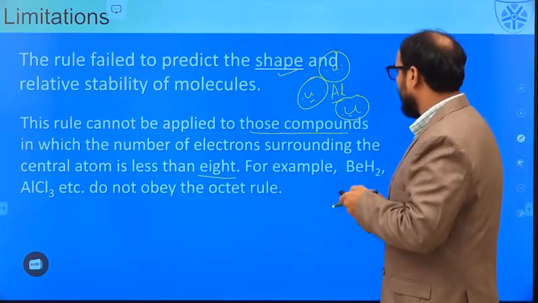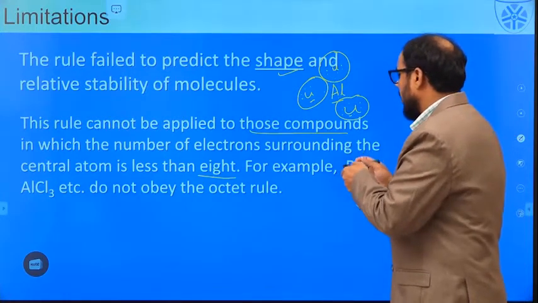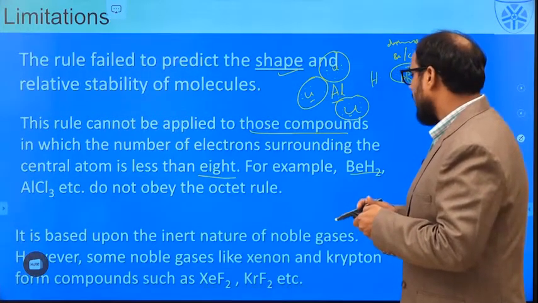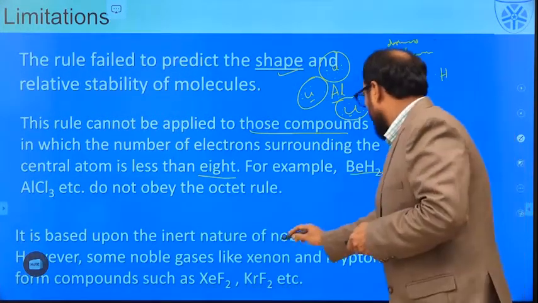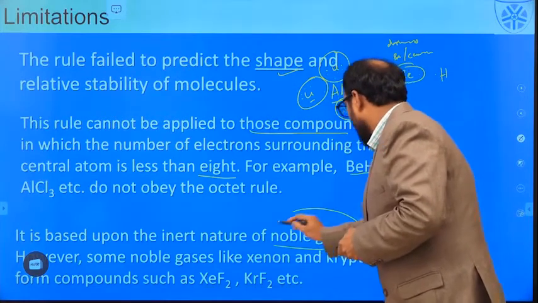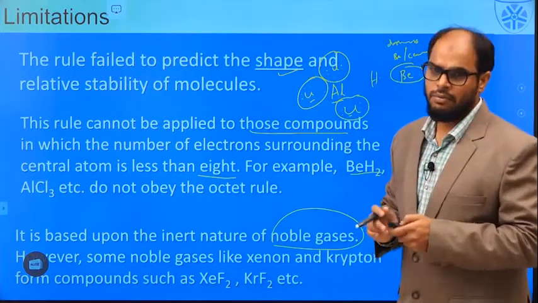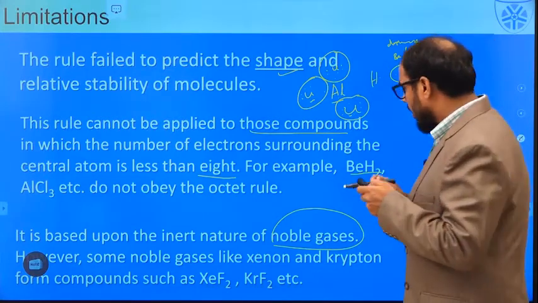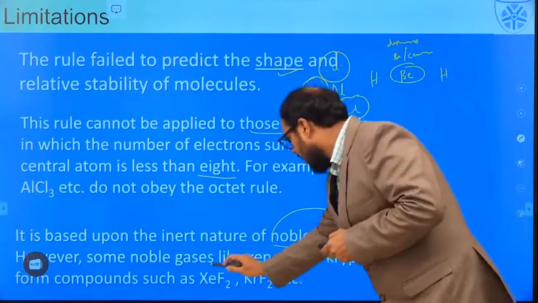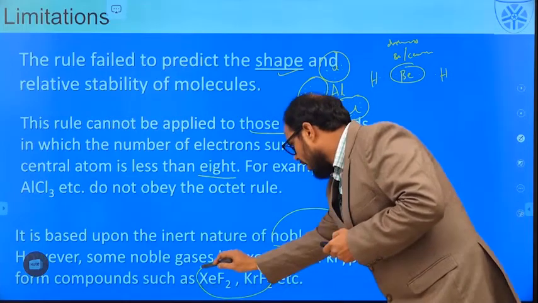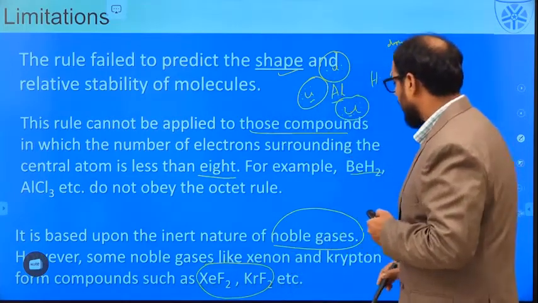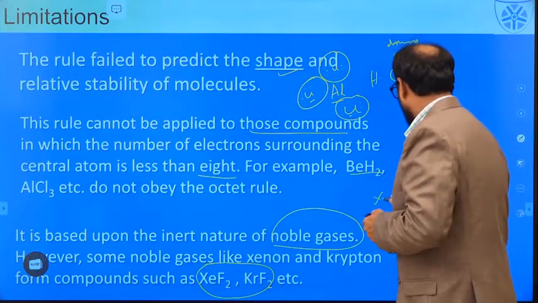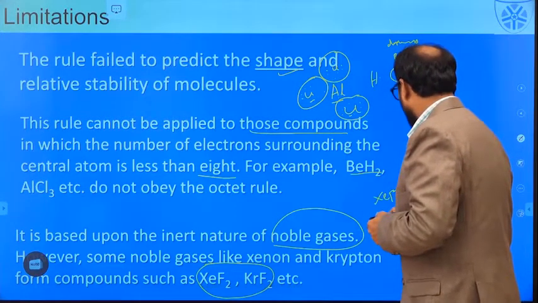So, this theory failed for some of the compounds, and it is based on the factor that noble gases are unreactive because they have got the 8 electron rule. But this theory could not actually give a reliable reason why some of the inert gases like xenon and krypton have got compounds in the form of XeF2 and KrF2.